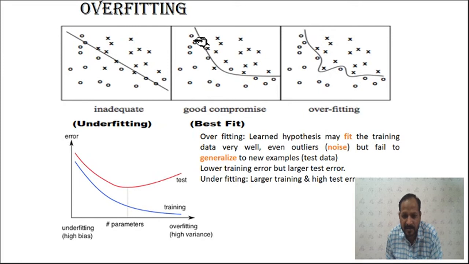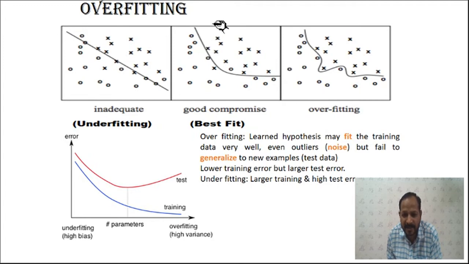So we can use more parameters. For that we can use more neurons in the hidden layer, and because of that our model will be of this type. It is somewhat complicated, with a higher degree, so the equation is complicated, since you are using more parameters.